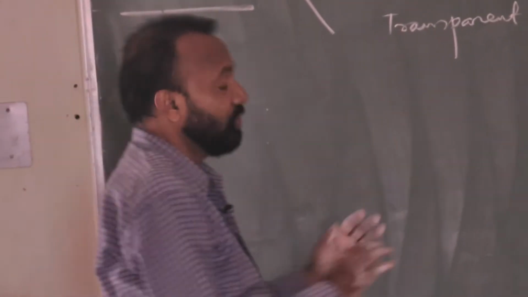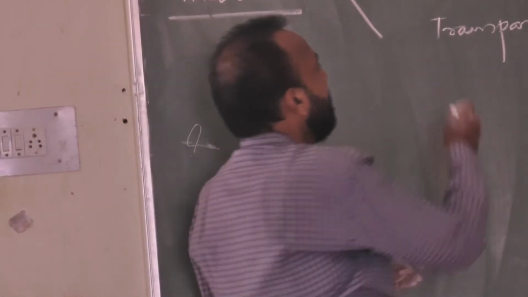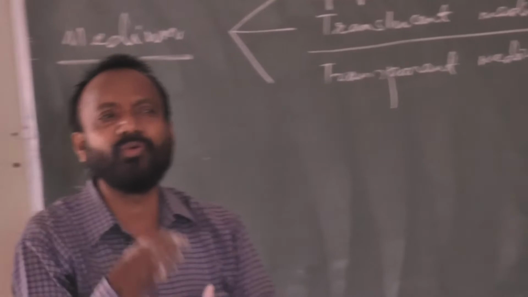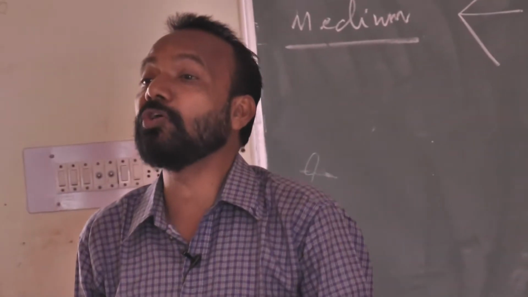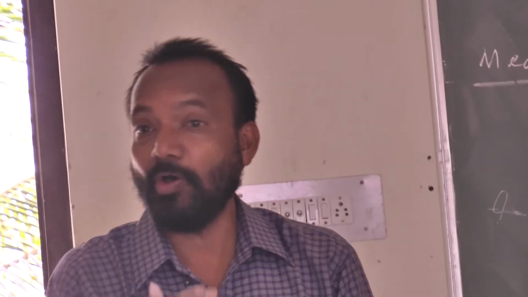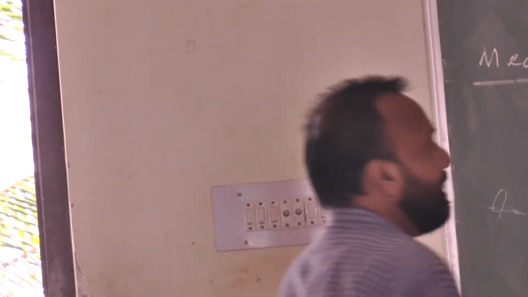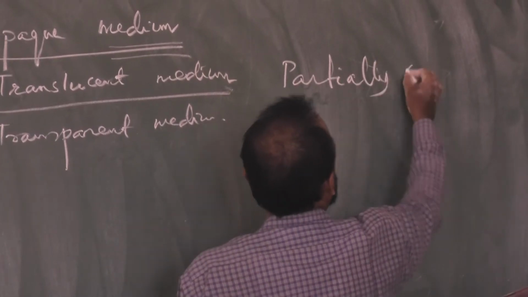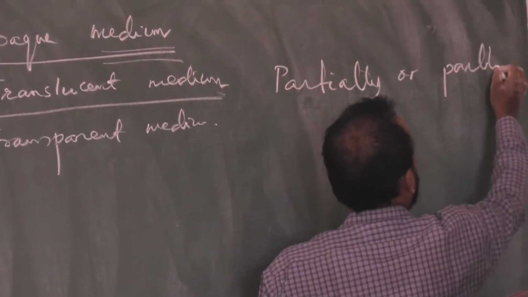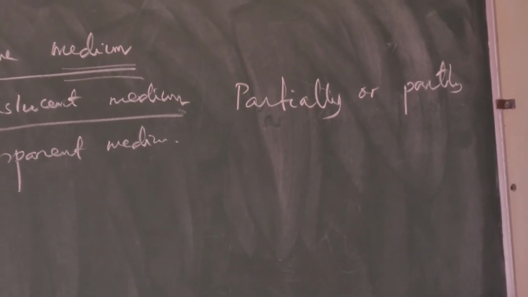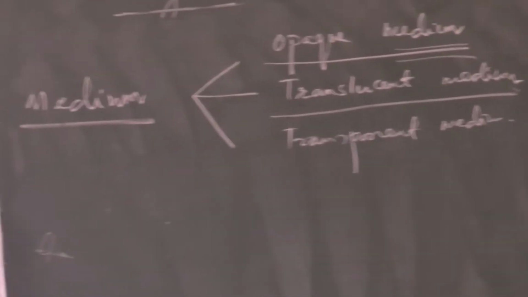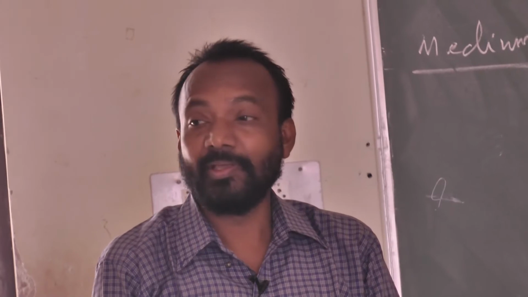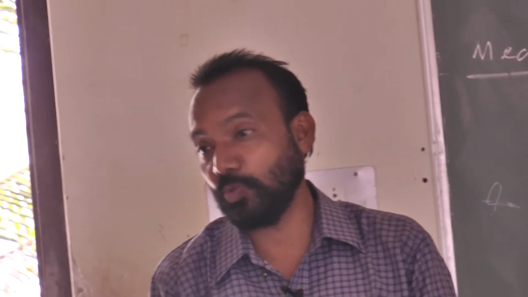Okay. Some types of surface are there through which light energy travels and passes through that medium, but not completely, only partially or partly. The light energy passes through the medium partially or partly. Do you know any example of a translucent medium? Any example? Glazing papers, yeah, oil papers. Light is not passing through completely.